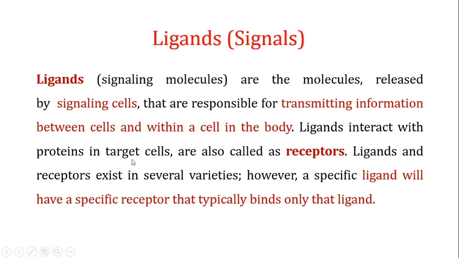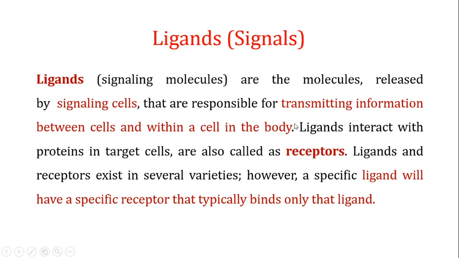But these ligands, also known as signaling molecules, are the molecules which are released by the signaling cells, and these ligands are responsible for transmitting information between the cells, which we call intercellular signaling, or transmitting information within a cell, which we call intracellular signaling. So these ligands, or signaling molecules produced by these signaling cells, are responsible for transmitting information between cells and within a cell in the body.